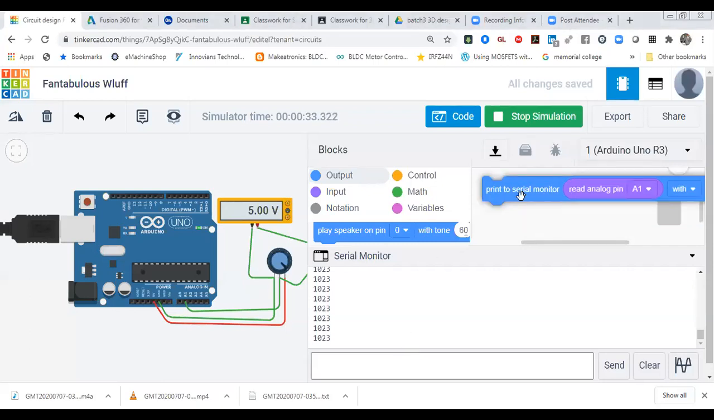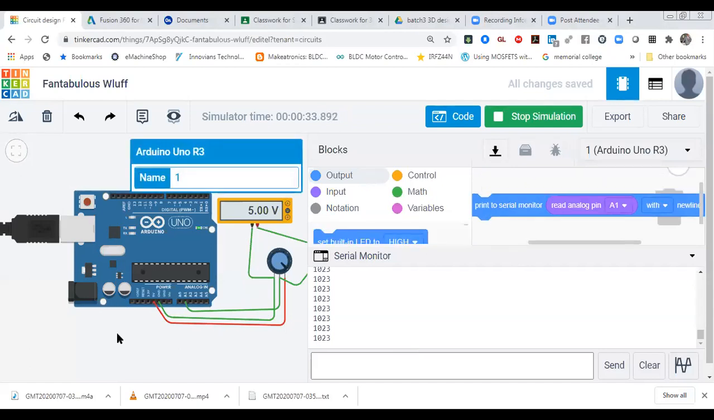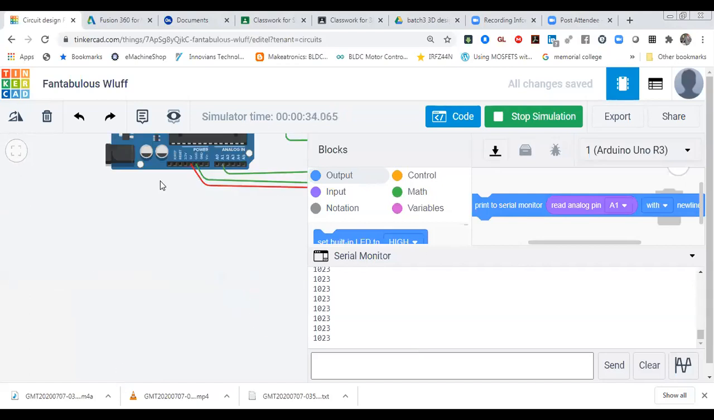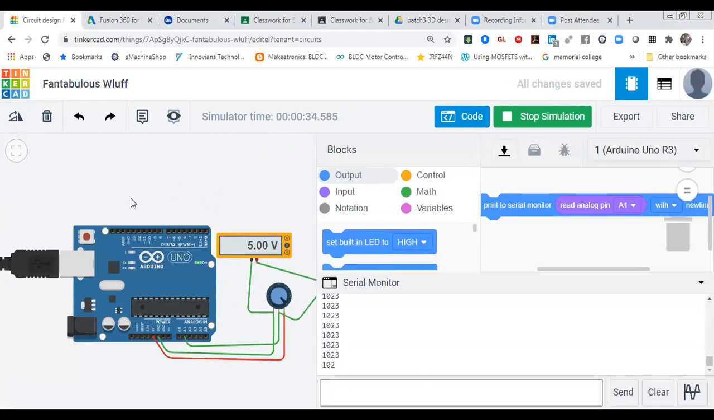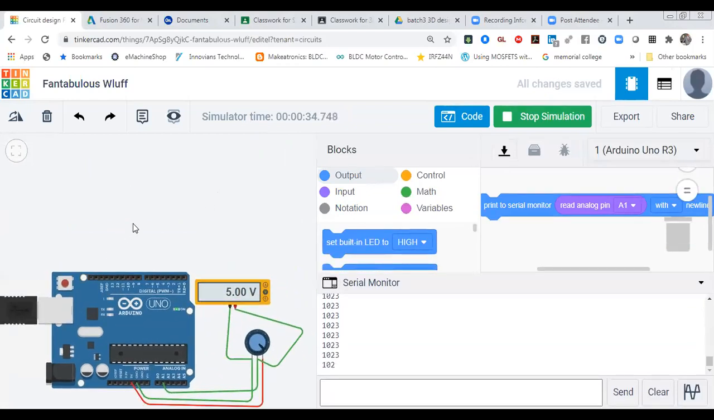You have to use one map function. What is the meaning of that map function? I'm going to explain it over here. Just see it, in a very simple way, how the map function is working. I'm just going to use that formula. Just see it.